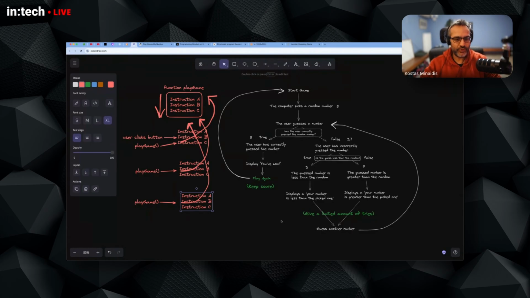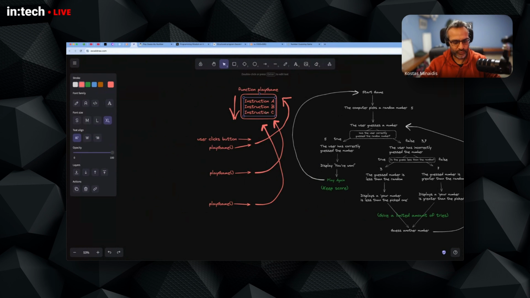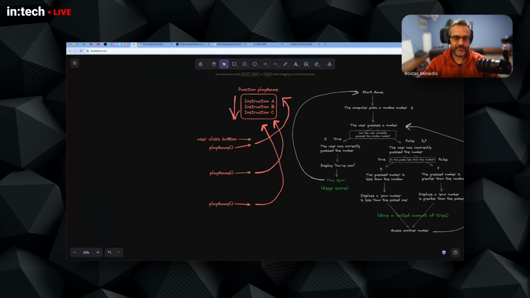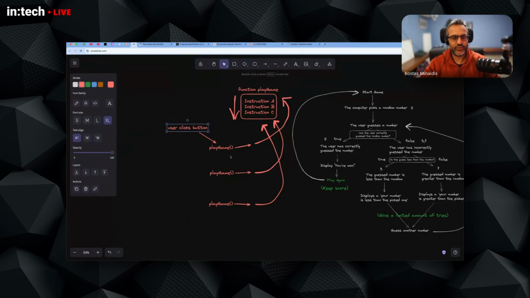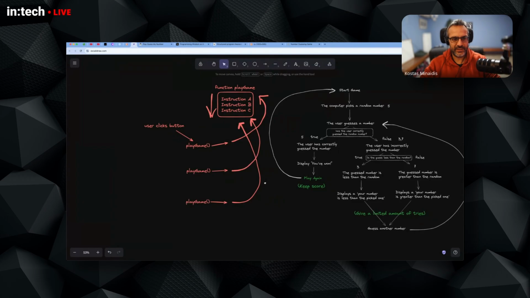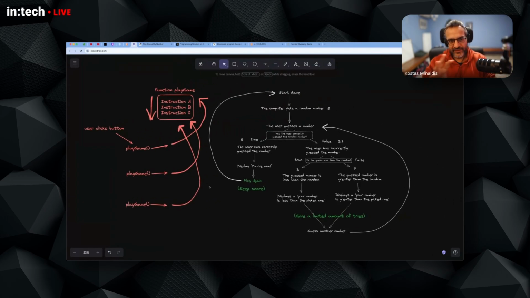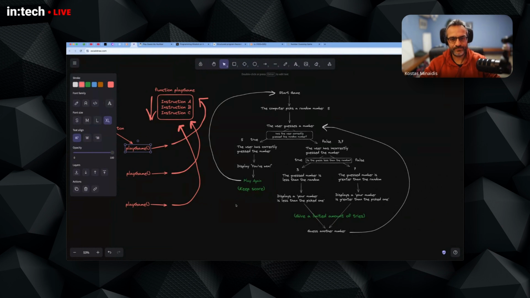And you don't have the control of running the code only when a special condition is met. If I put my code outside of a function, it will always run when I run the program. But if I want these instructions to be executed only when the user clicks a button, I will have to use a function and then have the function get executed only when this event or this interaction happens. So they are really, really useful in our programs. This is roughly how we can think of functions: as reusable code that can be executed by calling, as we say, writing the function name with a parenthesis.